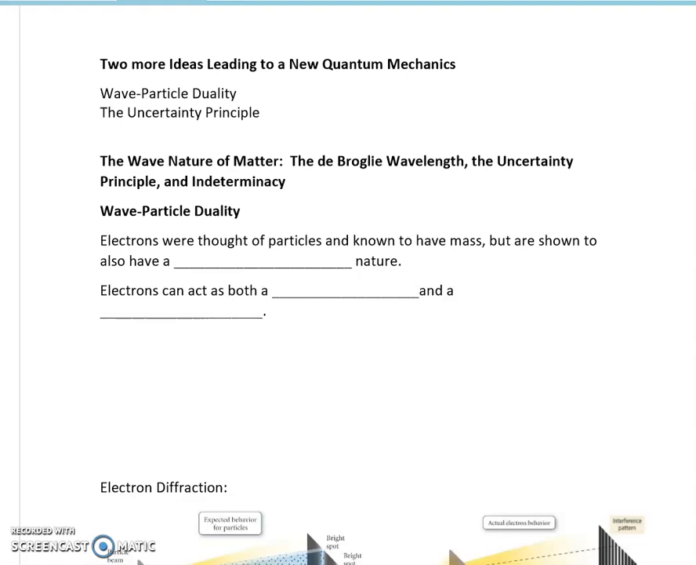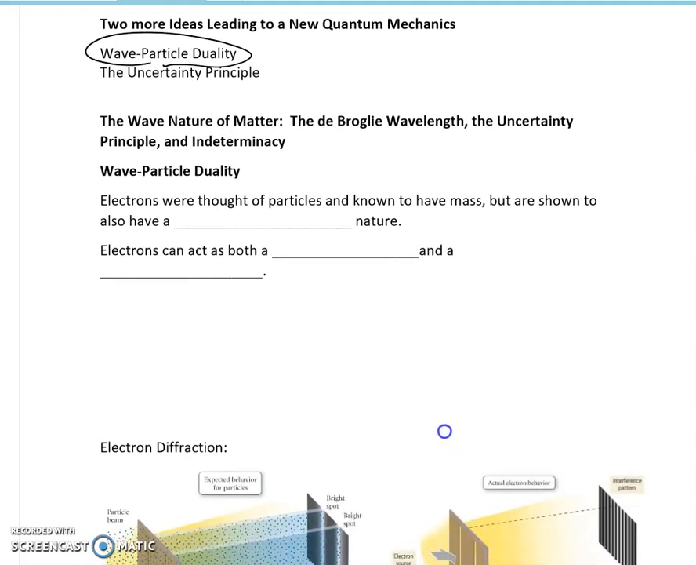Hello everyone. So now we are going to continue with more ideas leading to the new quantum mechanics. We just finished going over the Bohr model and how that relates to spectroscopy. Now we're going to start with ideas that are going to be replacing the Bohr model. We're going to focus on this module with wave-particle duality, and then the next module will look at the uncertainty principle. But first, let's talk about wave-particle duality.